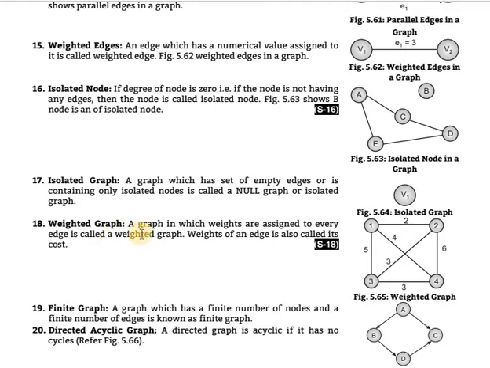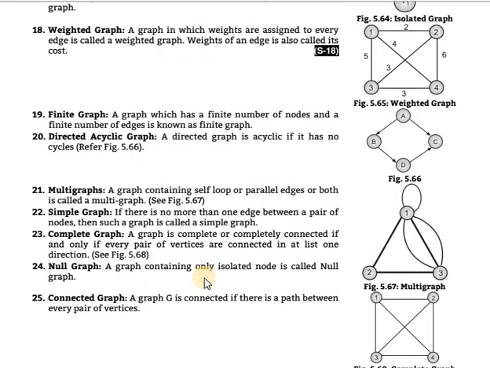Weighted graph. A graph in which weights are assigned to every edge is called a weighted graph. The weight of an edge is also called its cost. Values are given to the edges, and that is called the weight of the graph.